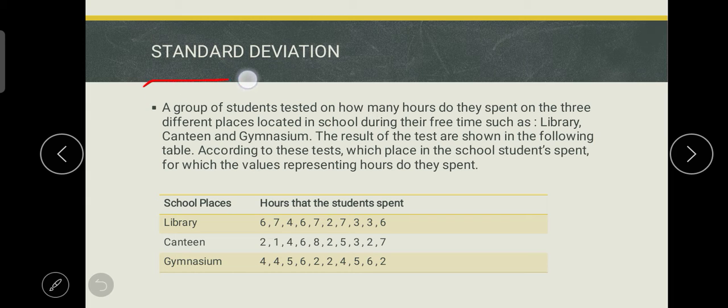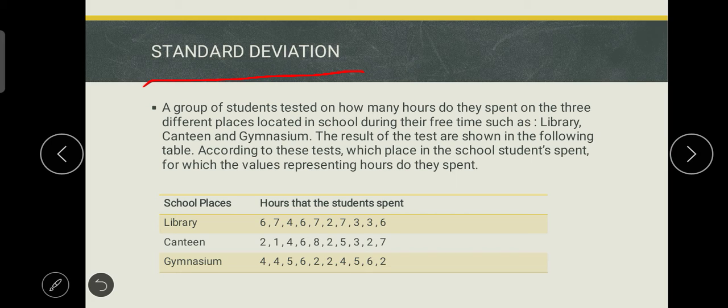Next is standard deviations. So here is the example. So, a group of students tested on how many hours do they spend on the 3 different places located in school during their free time, such as library, canteen, and gymnasium. So, the result of the test are shown in the following table.